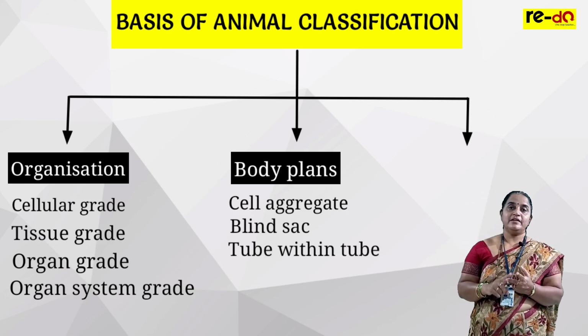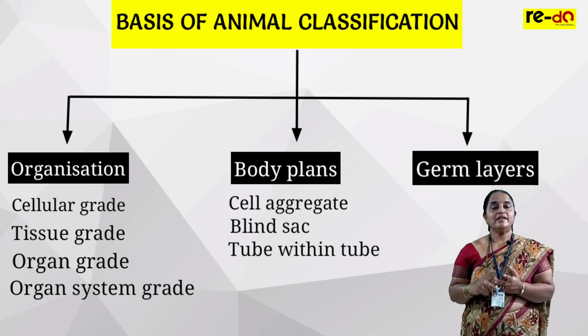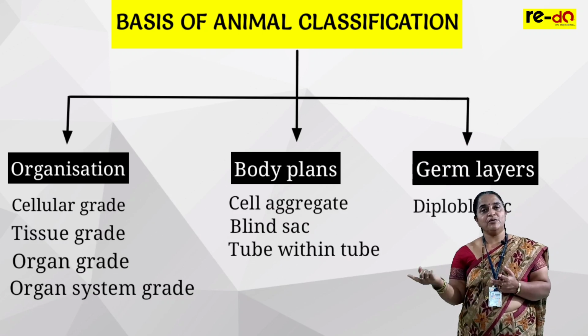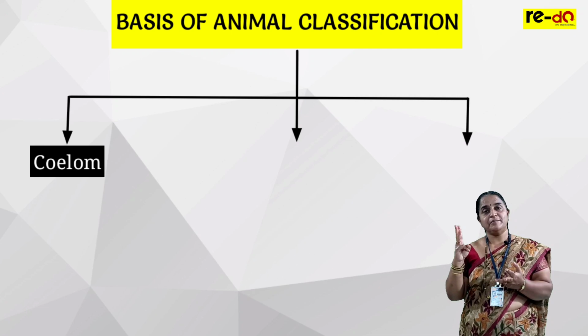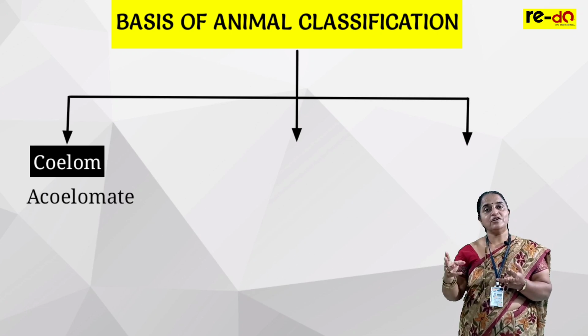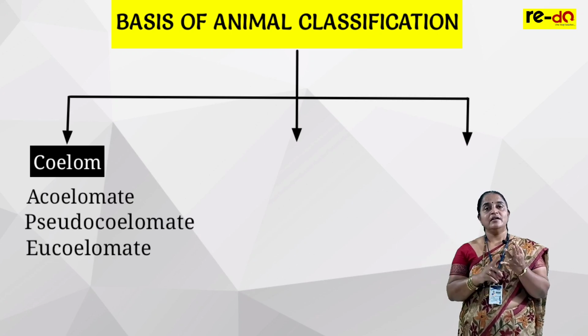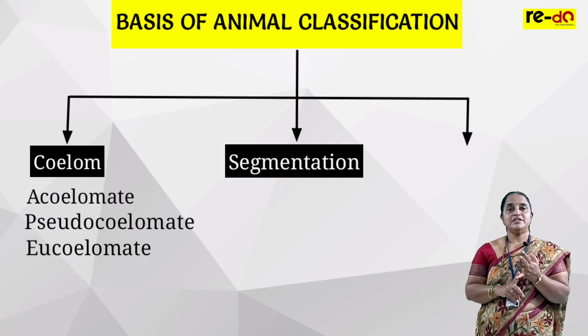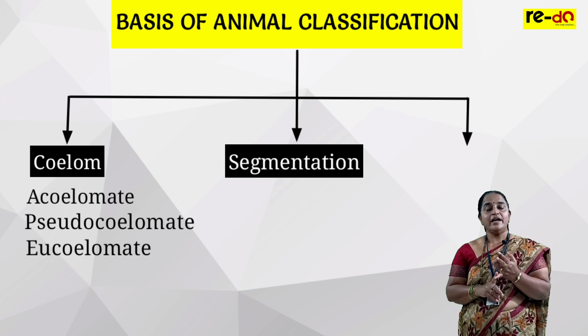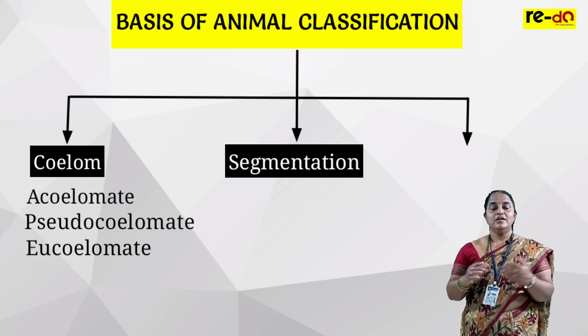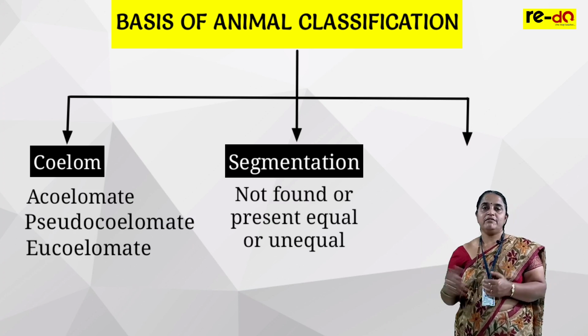Third, I told you germ layers. Germ layers either diploblastic or triploblastic. Then I told you about coelom. 3 groups I specified: acoelomata, pseudocoelomata and eucoelomata. Number 5, segmentation. This segmentation is either not found or present, equal or unequal.